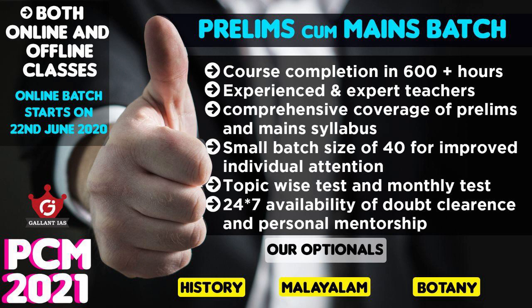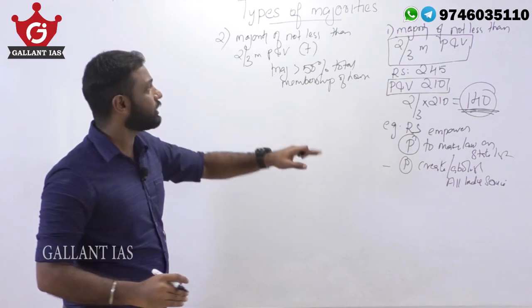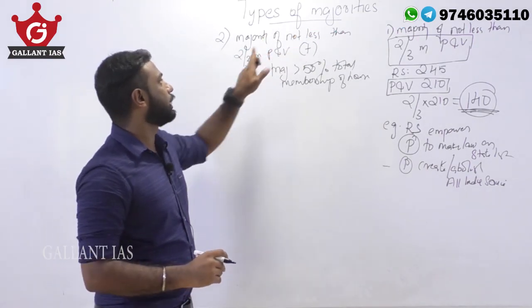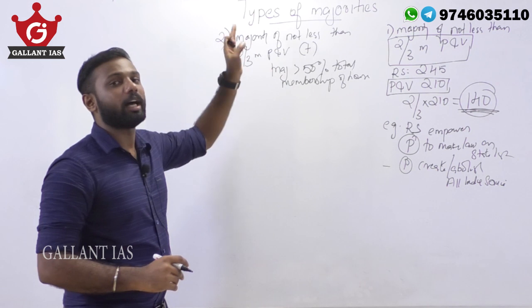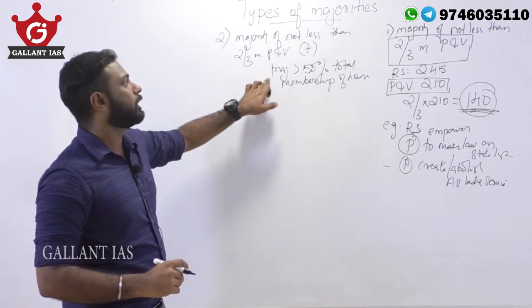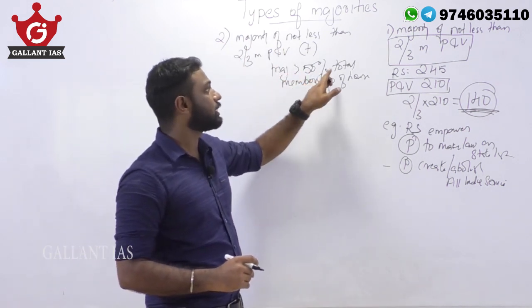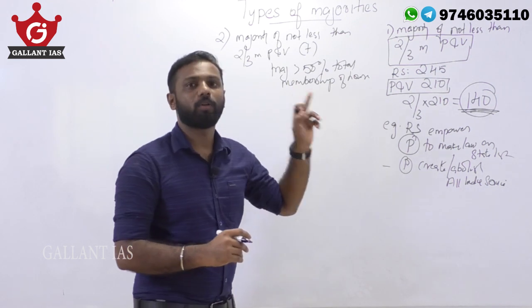I repeat, the second category is the majority of not less than two-third members present and voting, and it must also satisfy the majority of more than 50% of total membership of the house.